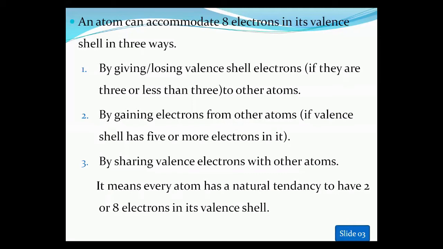And the next point is gaining electrons. How can they gain the electron? If the valence shell has 5 or more electrons in it, the atom will gain the electron.